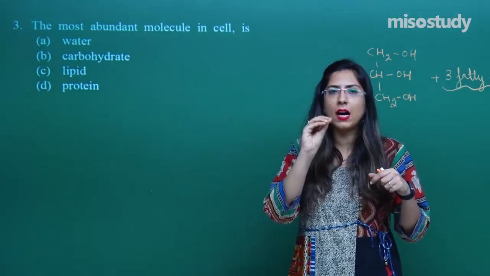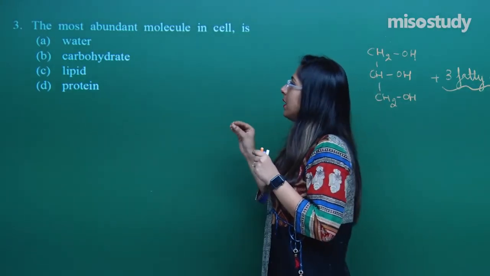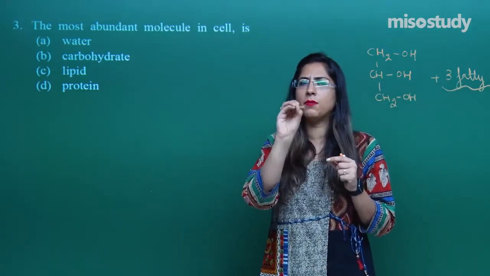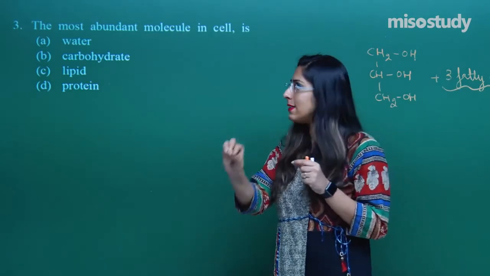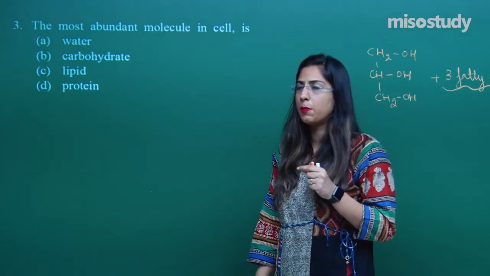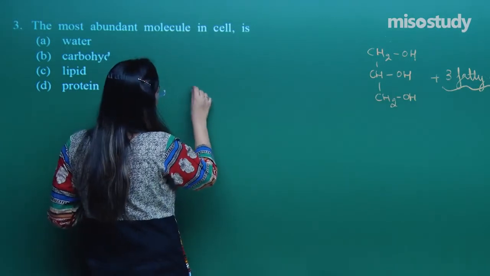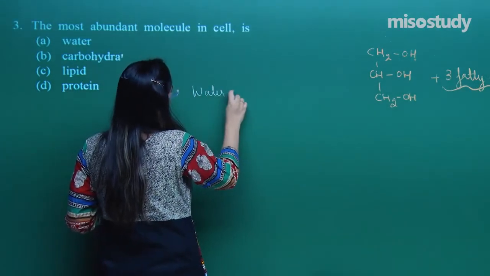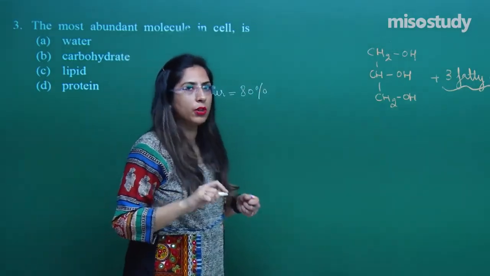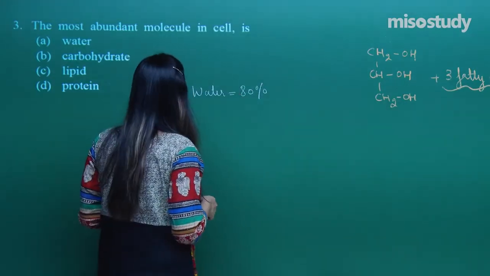So do not overthink. Just focus on the right answer, focus on the knowledge which you actually know. Abundant molecule, that means water is also a molecule, and we know that in the cell 80% of the molecules are water. The rest 20% are carbohydrate, lipid, protein, nucleic acid and inorganic salt. Let's look at the percentage in which they are present. Firstly, water is present at 80%. In a cell, 80% is only water, some in the bound form, some in the free form.